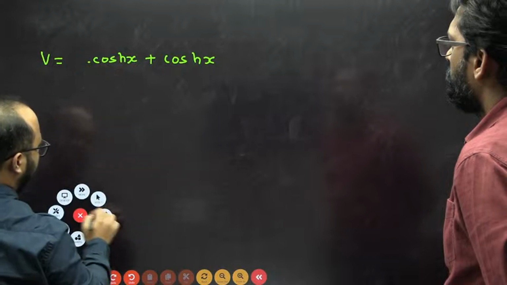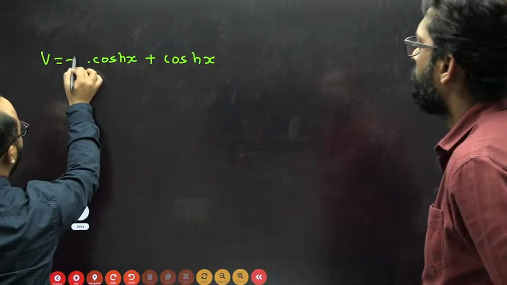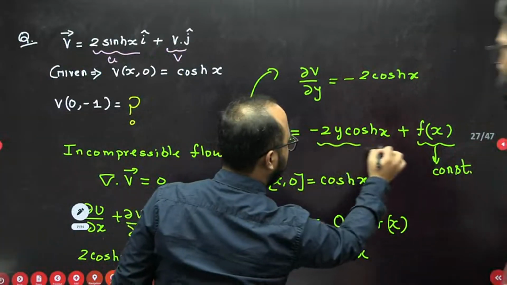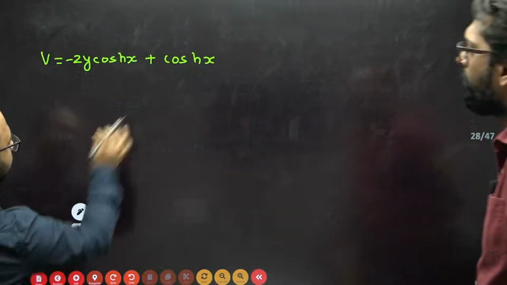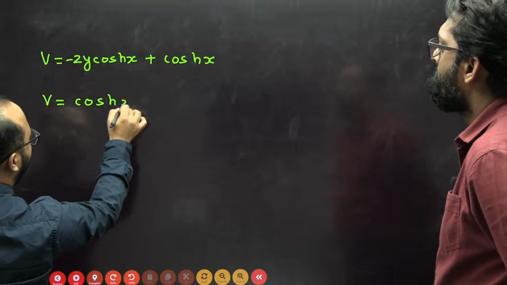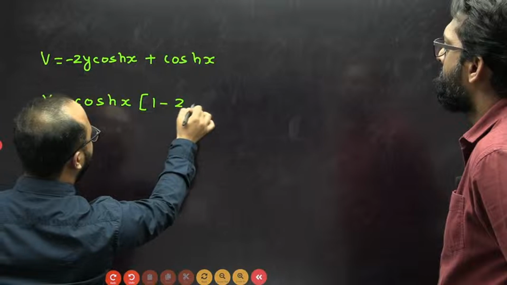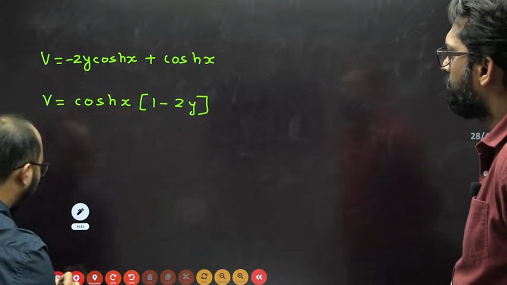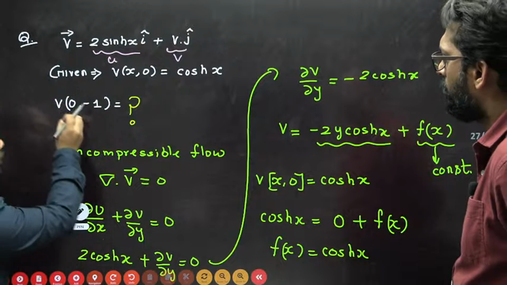Y is also there because we have done the integration now. So the y part will also come. See this part, minus 2y cos hx and cos hx. So if I take cos hx common, what will I be getting? 1 minus 2y. Simple. Correct. And what they are actually asking is the value of v at 0 comma